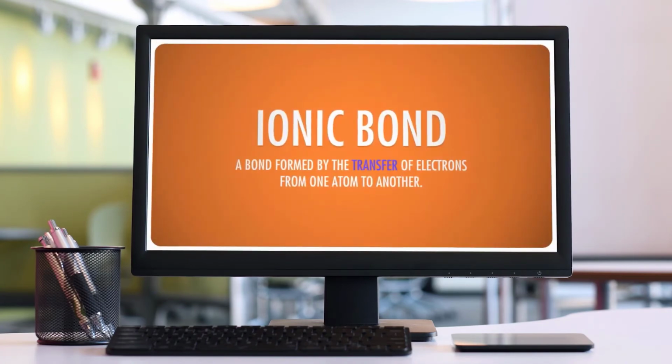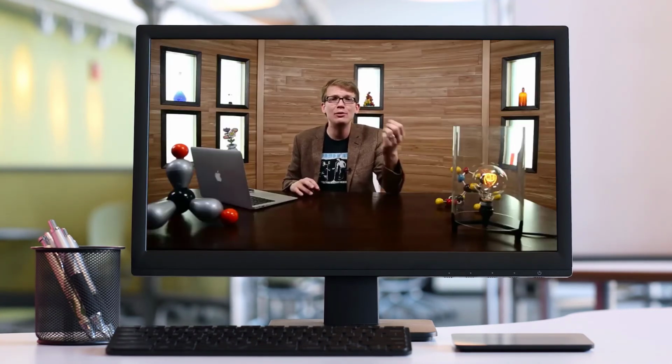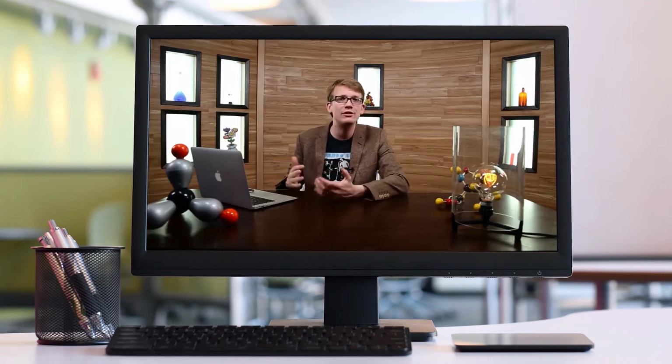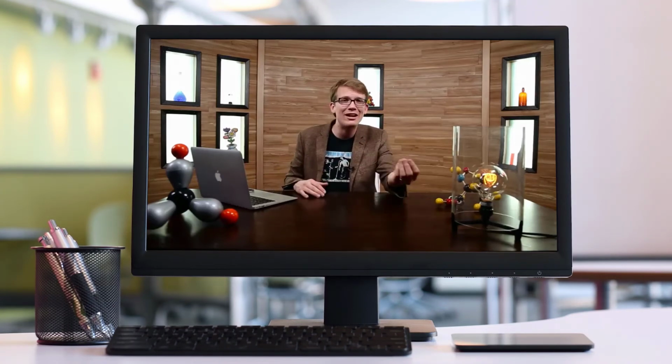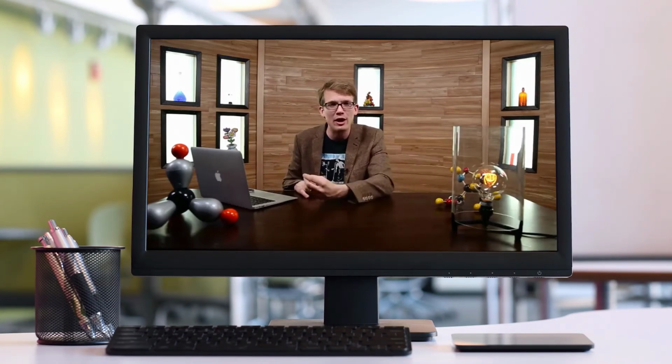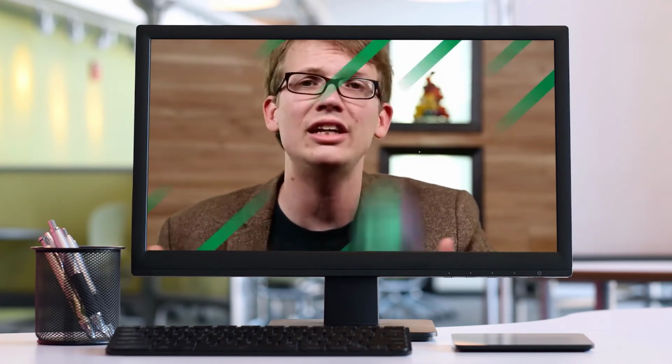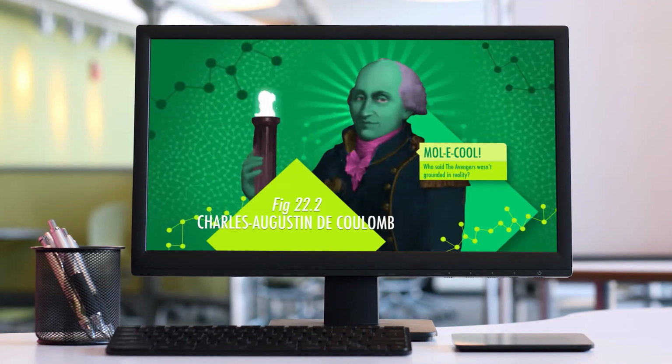This type of bond is unsurprisingly called an ionic bond, a bond formed between a positive ion and a negative ion. Because the ions are formed when one atom loses electrons and the other gains them, we often say that an ionic bond is formed by the transfer of electrons from one atom to another. And we can calculate the amount of energy that exists in a bond between ions at a given distance using a formula called Coulomb's law.